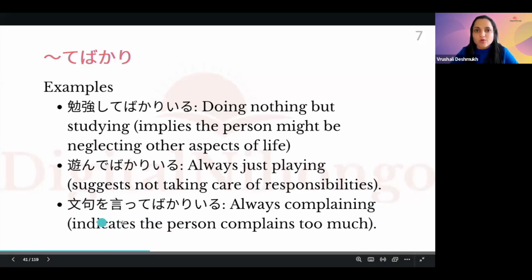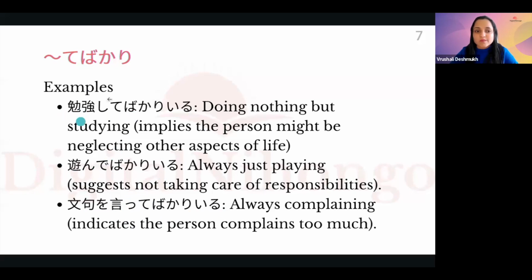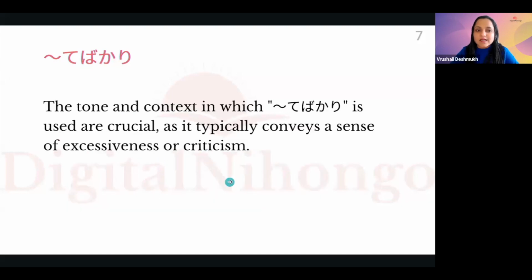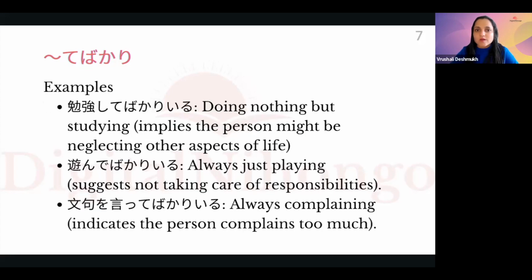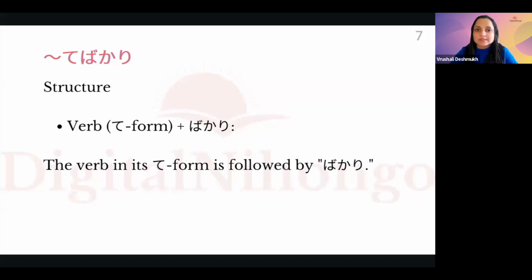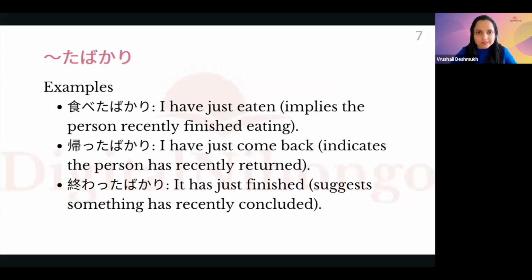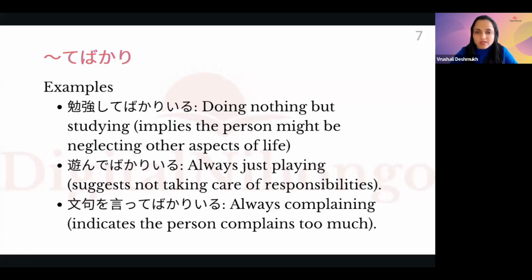So monku o iu, monku o iimasu. Te form of the verb is itte. Or asobimasu, asonde bakari iru. Benkyou shimasu, benkyou shite bakari iru. This is te form of the verb. Okay. So these are three different patterns which we have seen. First one was meishi plus bakari. Second one was ta form of the verb, doushi, plus bakari. And the third one was te bakari. Okay, we have seen these three patterns.